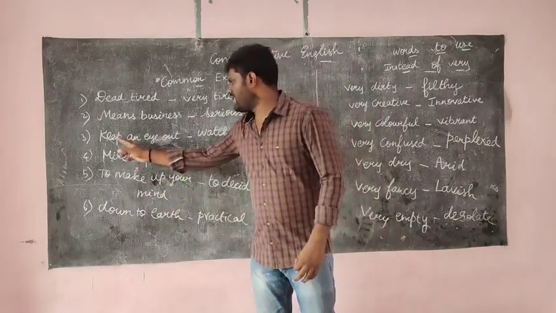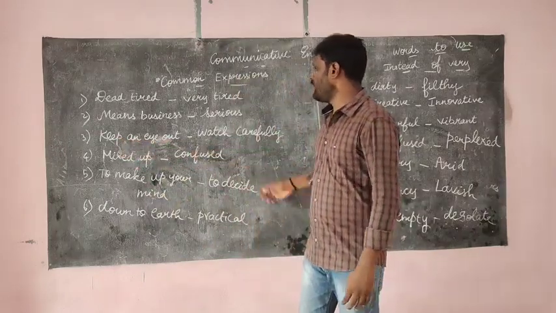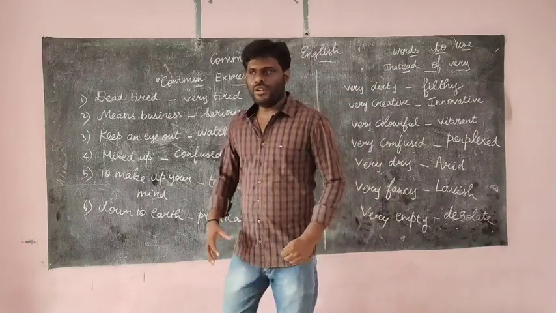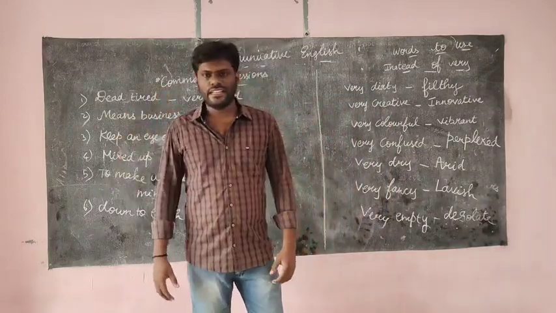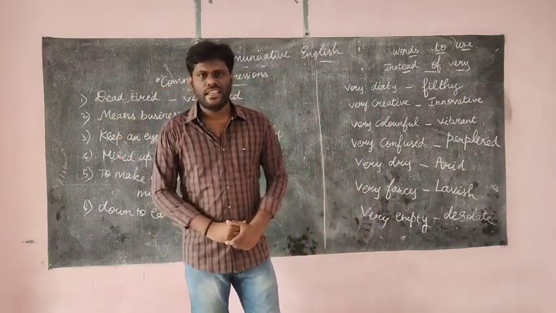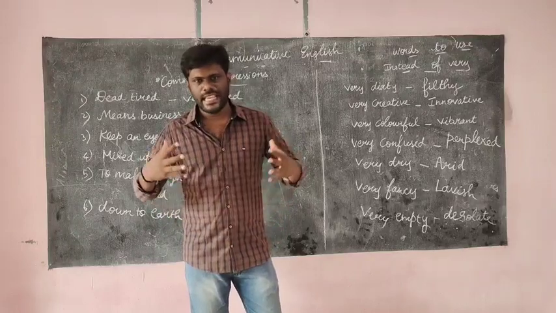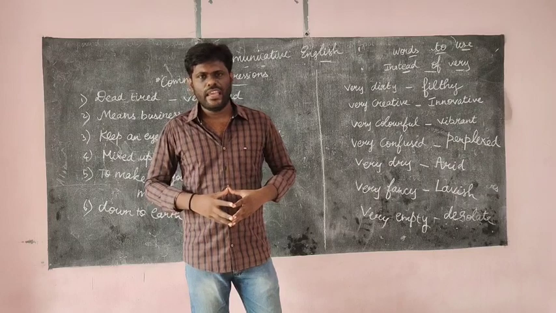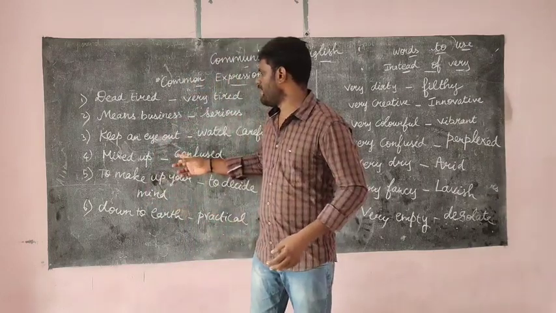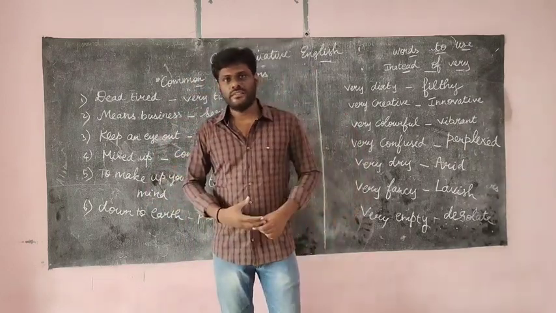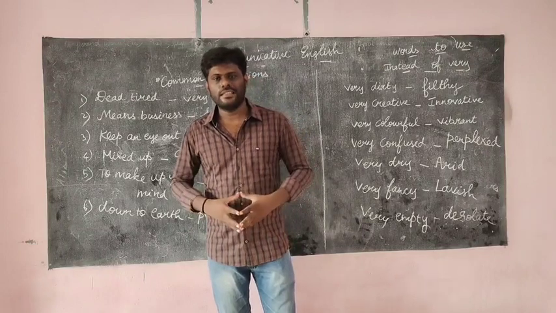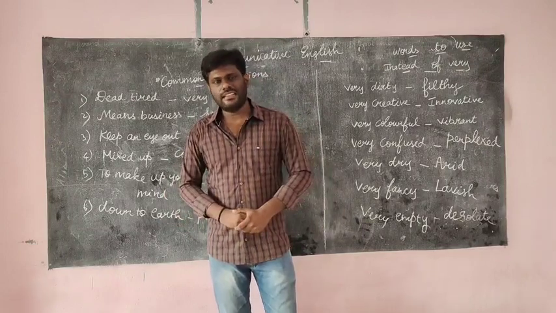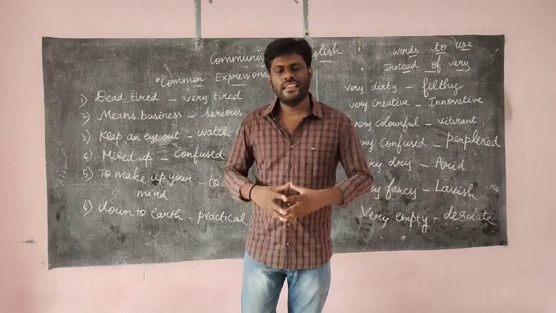And the third one is keep an eye out. It means watch carefully. So I want to look at one thing very clearly. For example, my teacher is taking class. When I want to listen to my teacher's explanation and my teacher's wordings and sentences, I can say, keep an eye out on your teacher. That means watch the lessons, watch the answers, watch the topics very carefully.